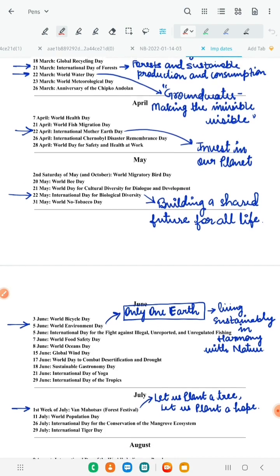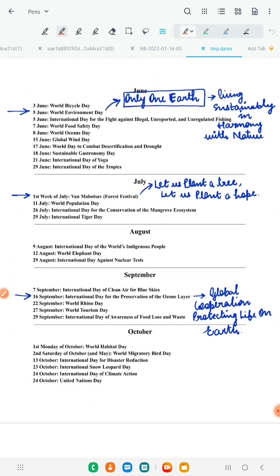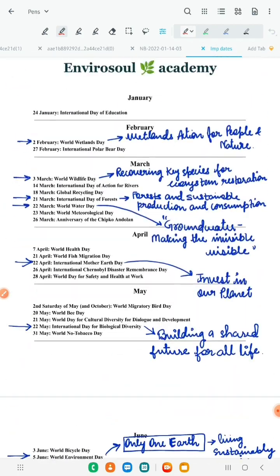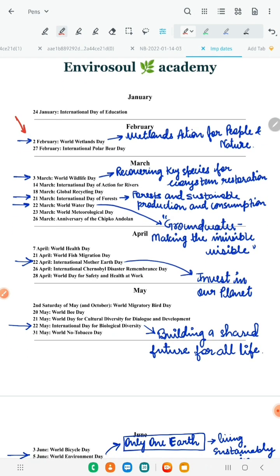Now all this doesn't mean that you have to cram every Ocean Day, Wind Day. See, there are many dates available here, but you are seeing that I have marked some of them. The dates I have marked are very important. They are asked every year, either in the form of match the following or in the form of one word. I have also written the themes in front of those. So these which are marked are very important. You just can't skip them.